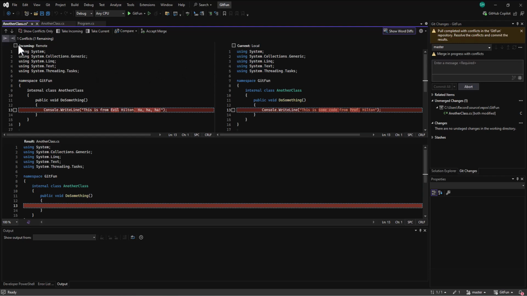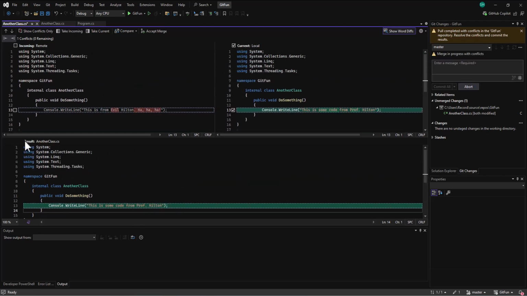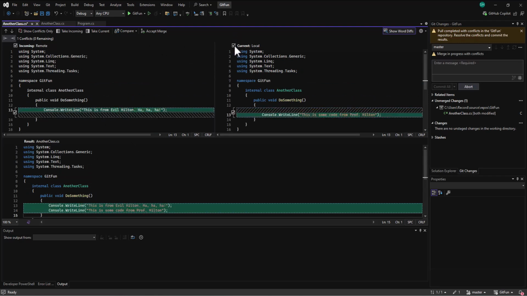Do I want to bring in the code from the remote? And if I do, it shows that that version is there. Or do I want to bring in the code from the local, right? So this is showing the result of what's going to happen based on what I do. Or I can say, I want the code from both. And so our task is to go in and look at this merge and say, what is it that we want to do? And of course I can copy code from here and paste it down here. I can make changes based on what I'm seeing.